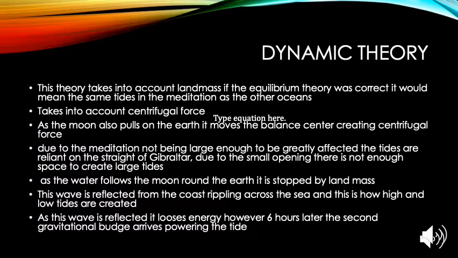This dynamic theory takes into account centrifugal force. Centrifugal force is due to the Earth's rotation and causes an outward force from the Earth's core. However, the Moon orbits the Earth, and the Moon has its own gravitational pull. When you take this into account, it puts the balance of the Earth's centrifugal force not directly in the middle, but a little bit out to the side. This creates a spinning motion of the Earth on its own axis, creating an outward centrifugal force.